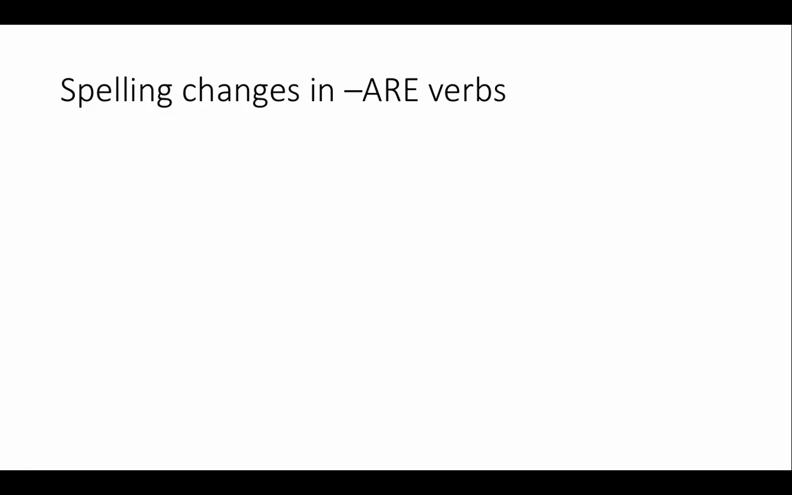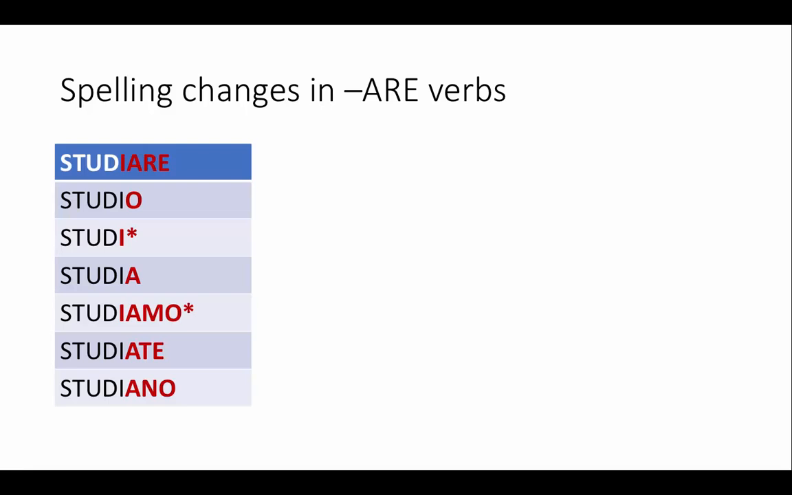There are some spelling changes that happen in some regular -are verbs. By the way, you already guessed that Italian has a lot of irregular verbs, and we're not going to talk about them because they just need to be memorized. There are also patterns in those, so notice them, but we're not going to talk about them here. It would be too long of a video. So, spelling changes in -are verbs.